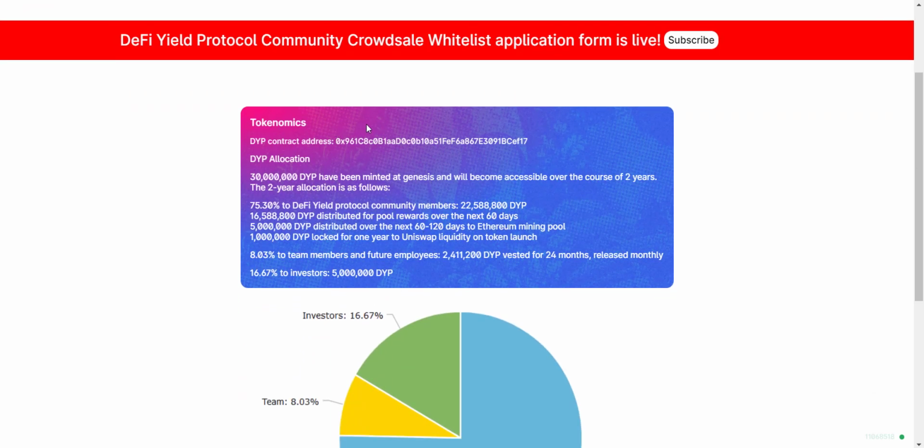Here you will get their contract address. And then if you talk about the DYP allocation, 30 million DYP has been minted at Genesis and will become accessible over the course of 2 years. The 2-year allocation is as follows: 75.30% for DeFi Yield protocol community members, around 16.5 million DYP distributed for pool rewards over the next 60 days, 5 million DYP distributed over the next 60 to 120 days to Ethereum mining pool, 1 million DYP locked for 1 year to Uniswap liquidity on token launch. So in this way they have allocated DYP tokens.